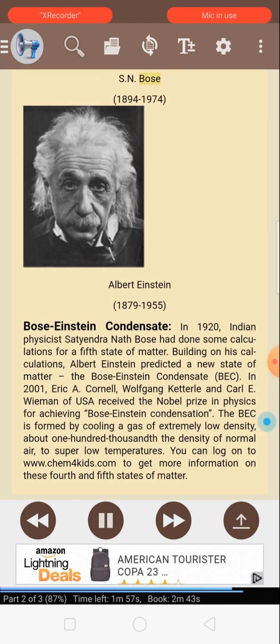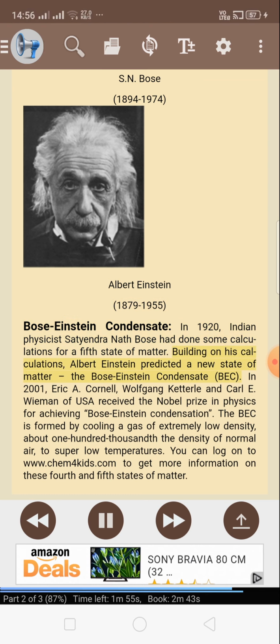S.N. Bose, 1894-1974. Albert Einstein, 1879-1955. Bose-Einstein condensate. In 1920, Indian physicist Satyendranath Bose had done some calculations for a fifth state of matter. Building on his calculations, Albert Einstein predicted a new state of matter, the Bose-Einstein condensate, BEC. In 2001, Eric A. Cornell, Wolfgang Ketterle, and Carl E. Wieman of USA received the Nobel Prize in Physics for achieving Bose-Einstein condensation.